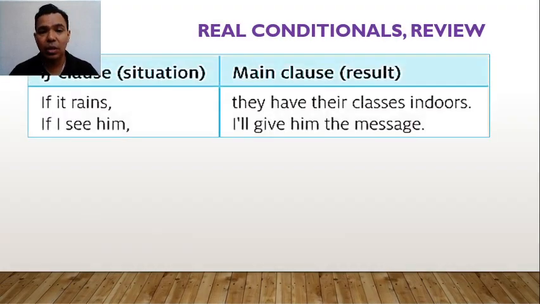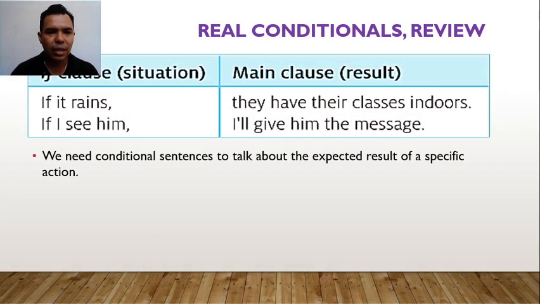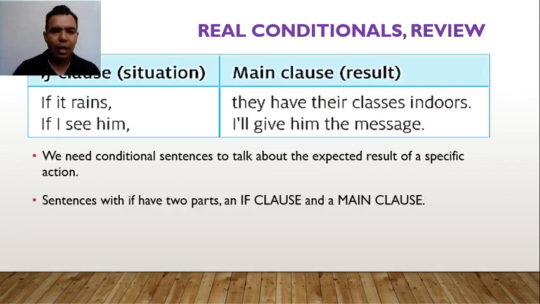Let's start with real conditionals. What are real conditionals? Real conditionals are those 0 and first conditionals. Why? Because we need conditional sentence to talk about the expected results of a specific action. When we use real conditionals, we are talking about real possibilities. In real conditionals, we have sentences with two parts. If clause, that is the situation, for example, if it rains, if I see him, those situations are always in simple present. And a main clause, that is the result.